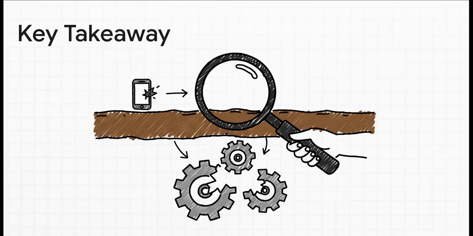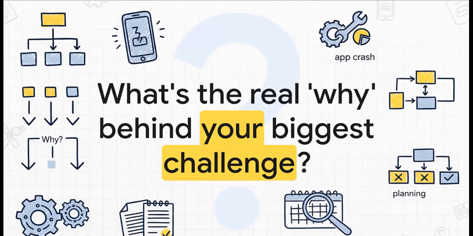So if there's one thing to remember from all this, it's that the 5 Whys is your tool for digging deeper. It helps you get past the immediate technical glitch and see the bigger, systemic issue that's really causing the pain. And that kind of leaves me with one final thought for you. Think about the biggest challenge you're facing right now. Could be at work, could be anywhere. What do you think would happen if you started asking why? What's the real why hiding just under the surface?